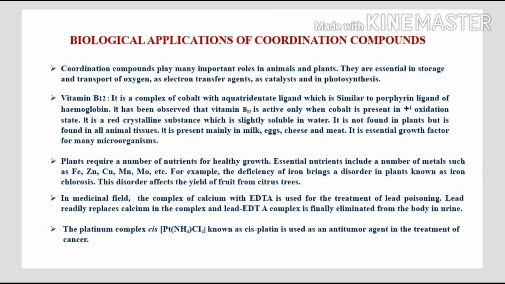The next point is that most plants require a number of nutrients for healthy growth. For the growth of plants, many transition metals are very essential. The essential nutrients include metals such as iron, zinc, copper, manganese, molybdenum, etc. For example, the deficiency of iron brings a disorder in plants known as iron chlorosis. This disorder affects the yield of fruit from citrus trees.